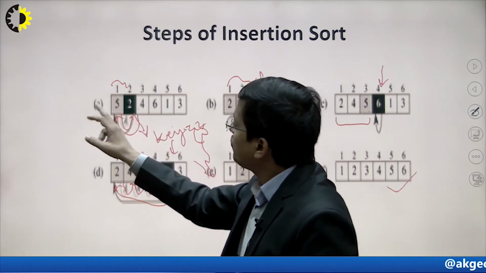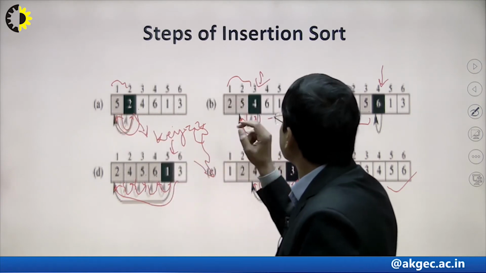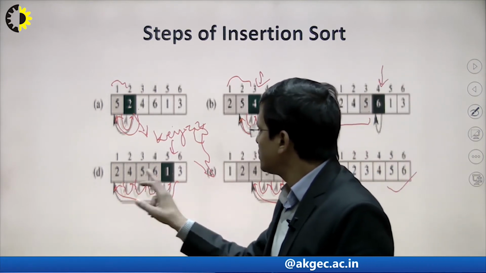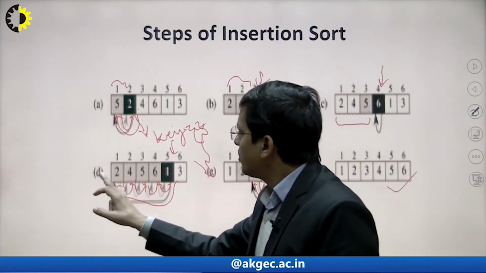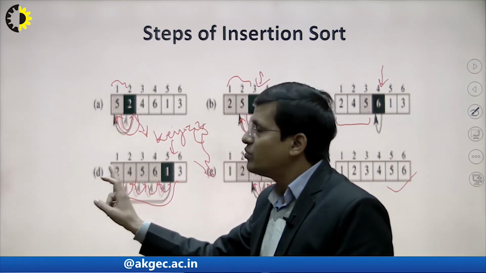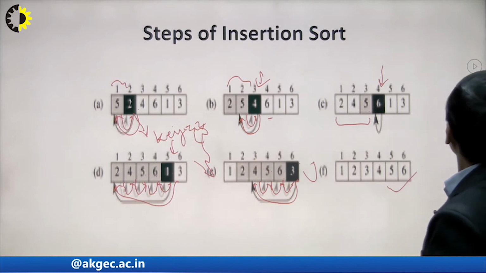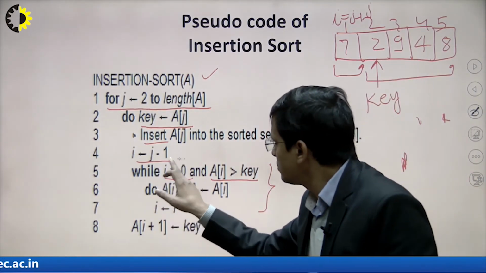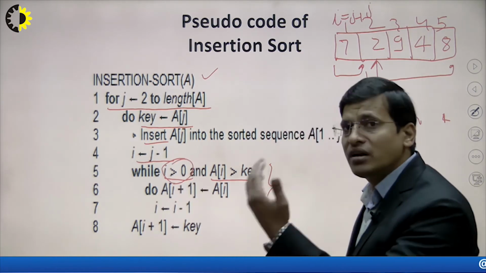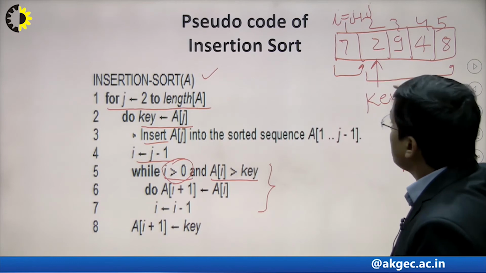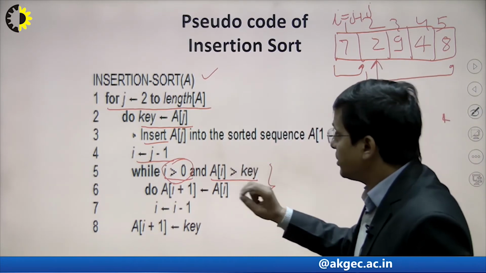Just like this, suppose 2 4 5, here we have shifted, but after this 1 is here, so 1 will be placed at the initial step, but we don't have any element before 2. So that's why this is the condition we use: we don't have any element before I. And this is for the comparison of the key element with the A of I element.